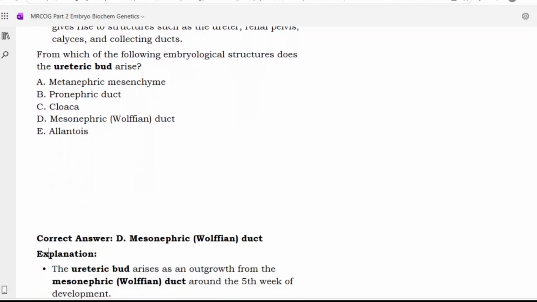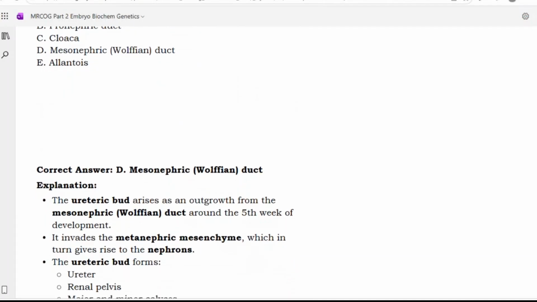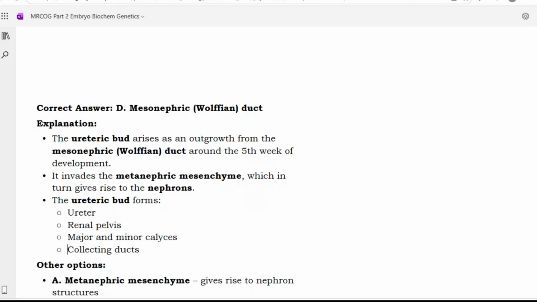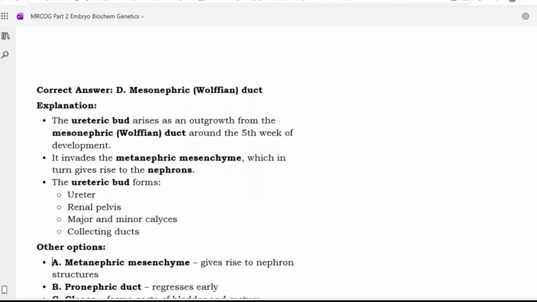Yeah, very frequently asked question, mesonephric or Wolffian duct. The ureteric bud arises as an outgrowth from the mesonephric Wolffian duct around the 5th week of development. It invades the metanephric mesenchyme, which in turn gives rise to nephrons. The ureteric bud will form ureter, renal pelvis, major and minor calyces, and collecting ducts.